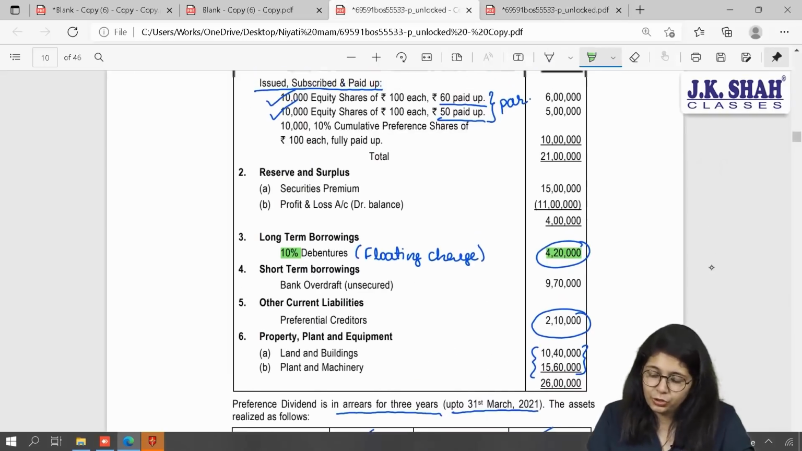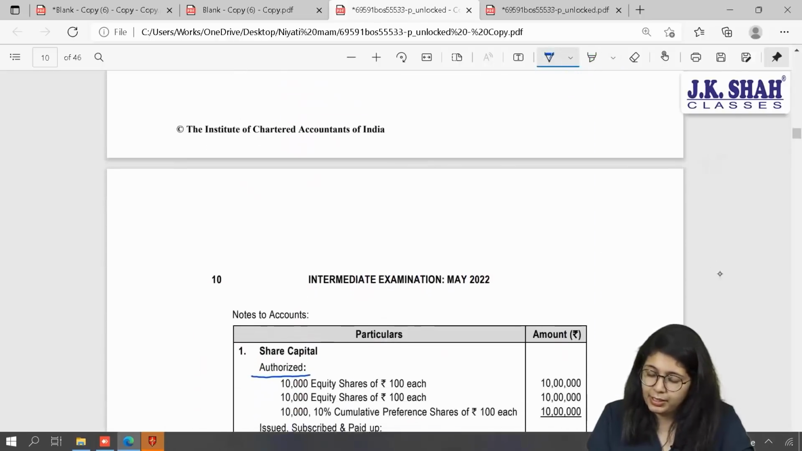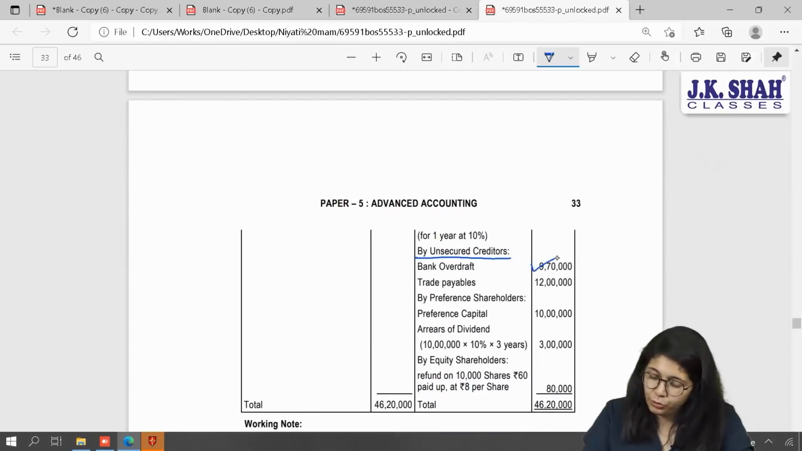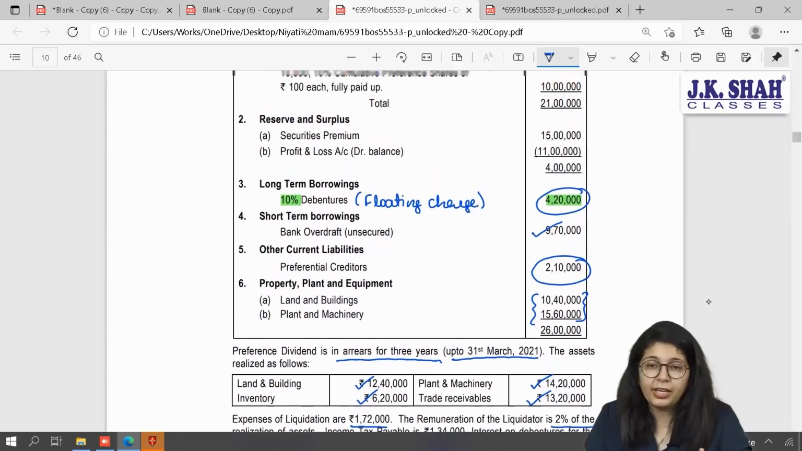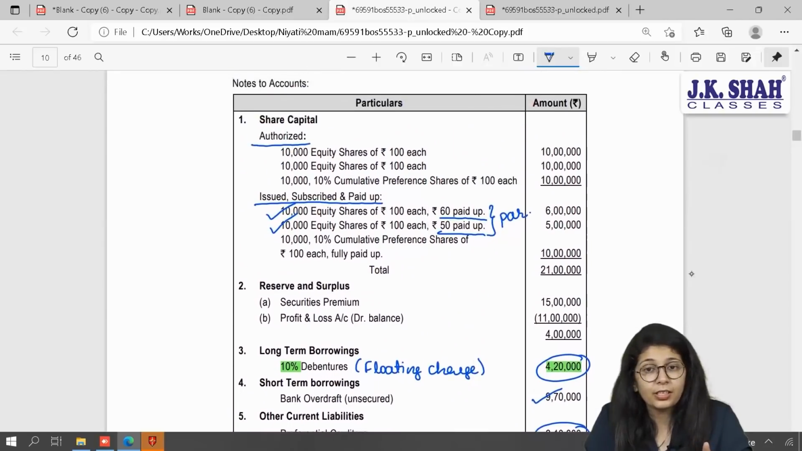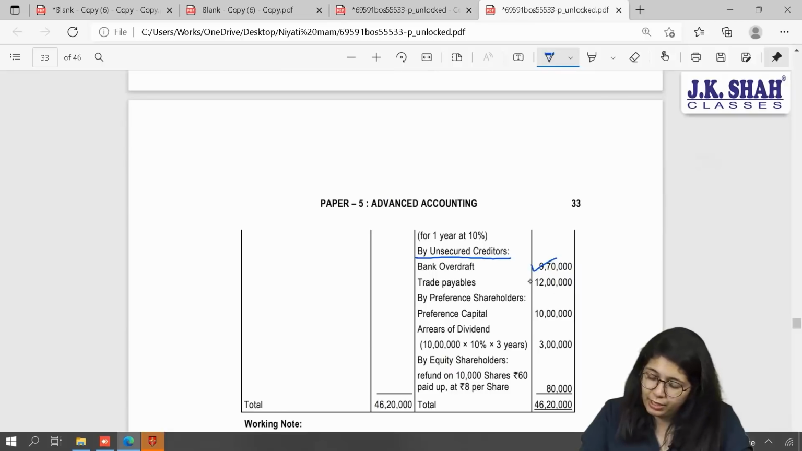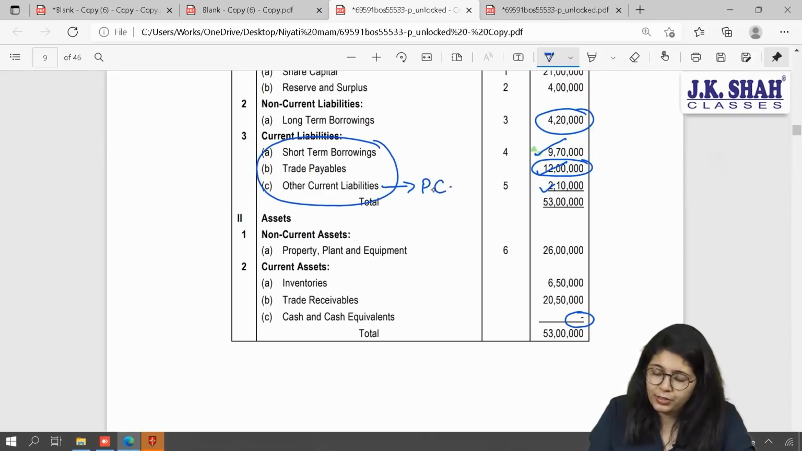Now, which unsecured creditors do you have? If you come to your balance sheet, you will come to know. You have your short-term borrowings, trade payables, other current liabilities. Let us see which of these will be considered under unsecured. Short-term borrowings, bank OD 970. They have considered bank OD of 970. We have preferential creditors, which are already considered. Will you consider them again? No. So now what is left? Only 12 lakh rupees of trade payables are left, I will consider that too. Basically, out of 3, only 2 are considered.